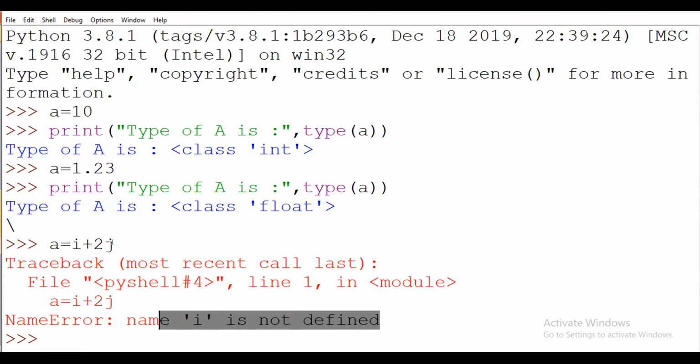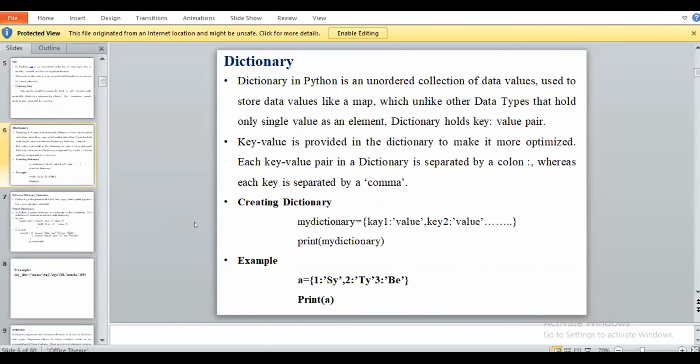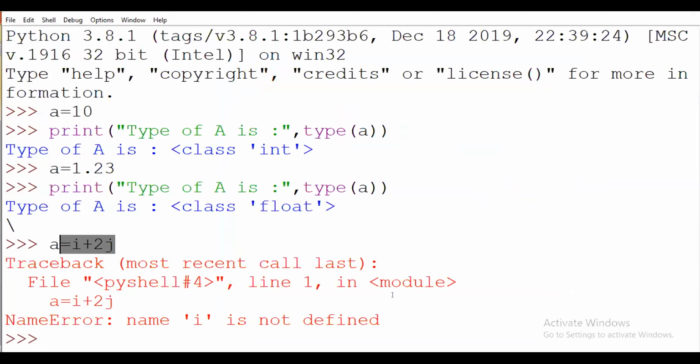Okay, here you have to see it will be defined that name is not defined. Okay, so why? Because here we are doing the operation on a complex number. Okay, so complex number is what? It is a representation of a non-real number. Non-real means what? We are just imagining that number. Okay, a complex number has two different parts. One is a real part and the other is an imaginary part. So in that, j is our imaginary unit here.